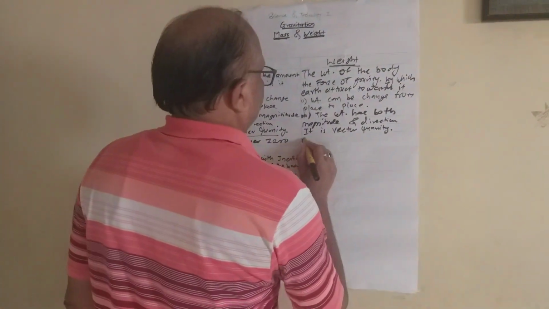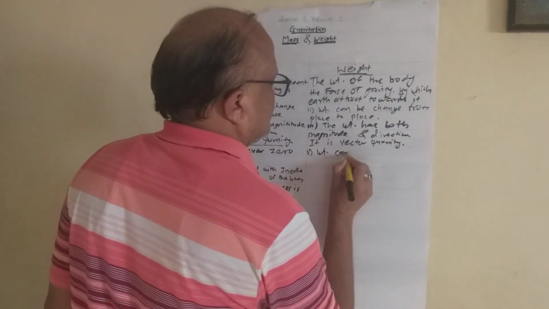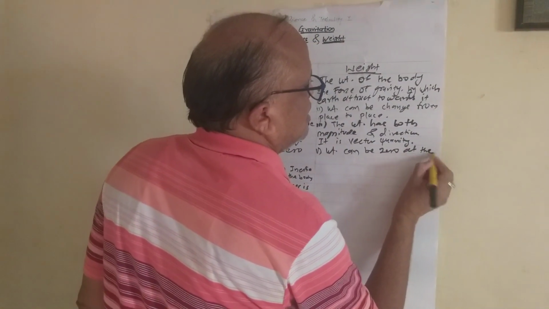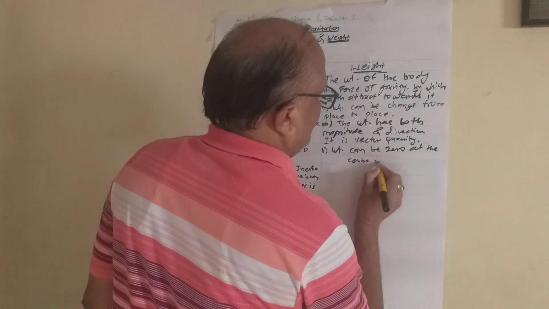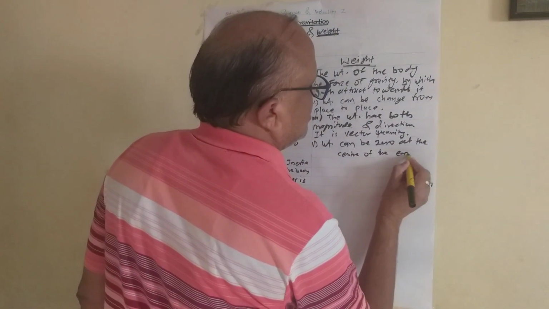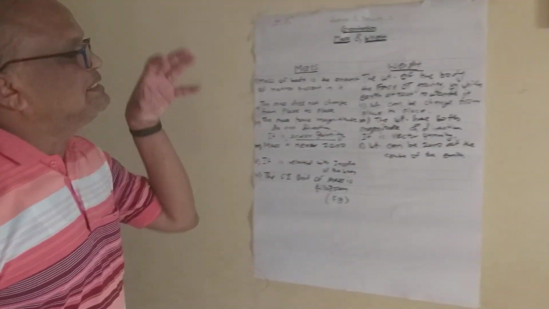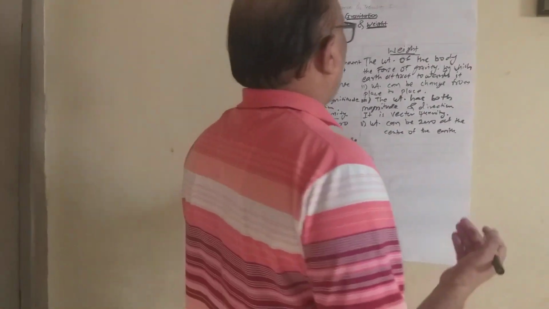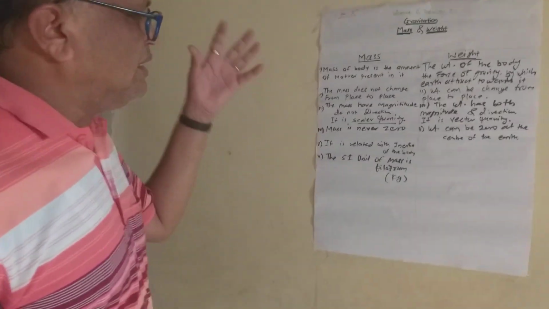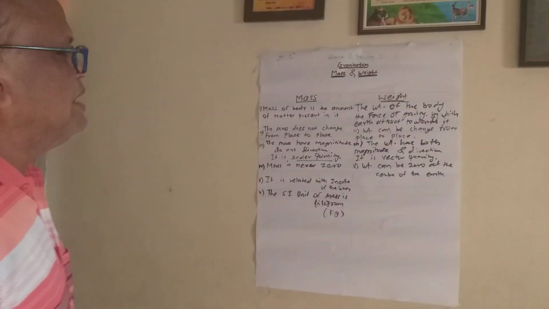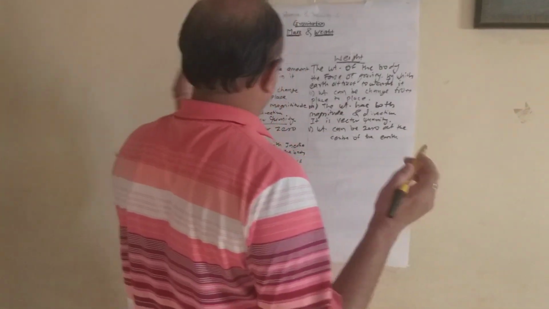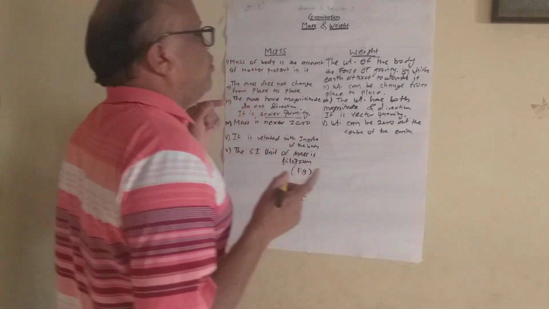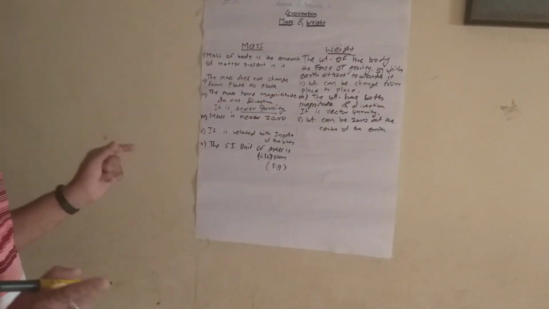Weight can be zero at the center of Earth. Why? Because at the center of the Earth, the gravity is zero. Ultimately, the effect of force is zero on that object at the center of the Earth. That's why weight can be zero at the center of the Earth. म्हणजे पृथ्वीच्या केंद्रबिंदूपाशी वजन, पदार्थाचं वजन हे काय असतं? झिरो असतं.